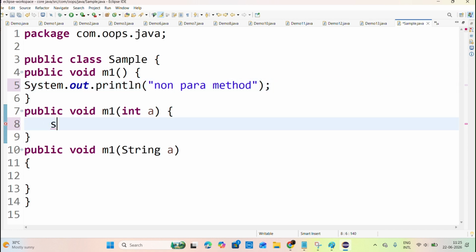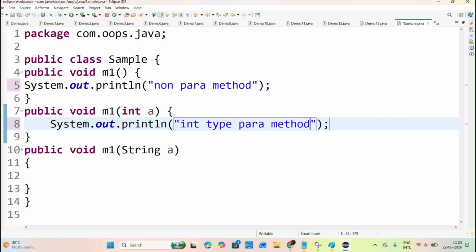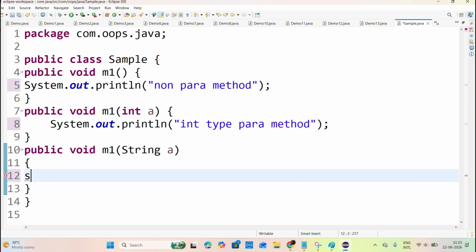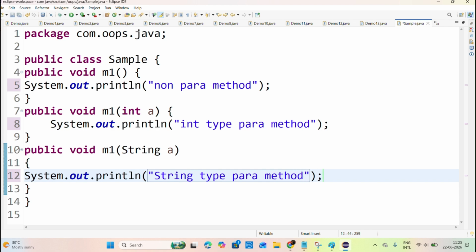In the second, System.out.println of int type parameterized method. Next, System.out.println of string type parameterized method. Are you able to understand what I am saying?